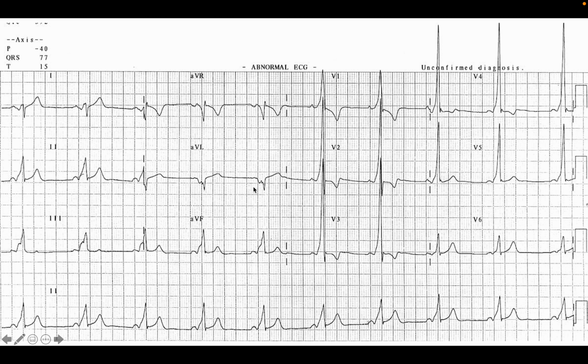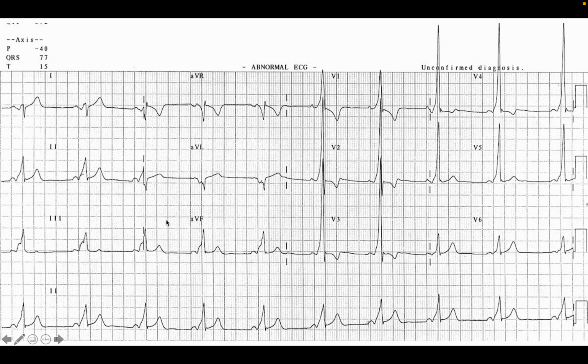Okay, so you can see another picture here. This is the normal P wave, and the PR interval is very shortened or absent, you can say, and there is development of another wave that is called the delta wave, and then the normal QRS complex. So this is called the delta wave, and this is called WPW syndrome.